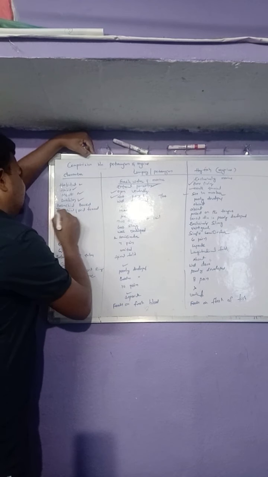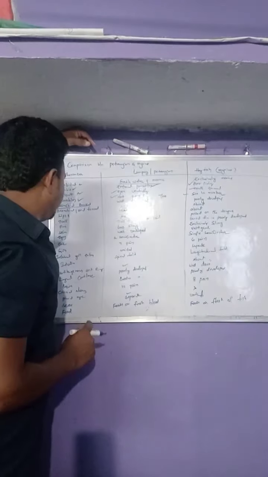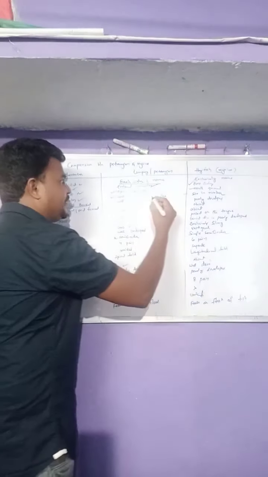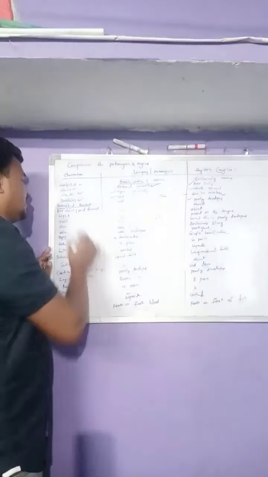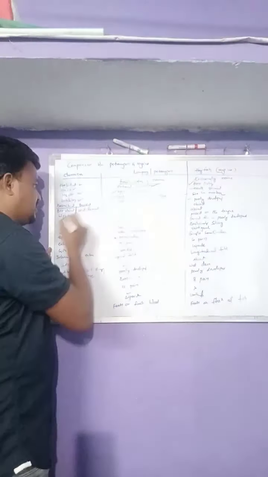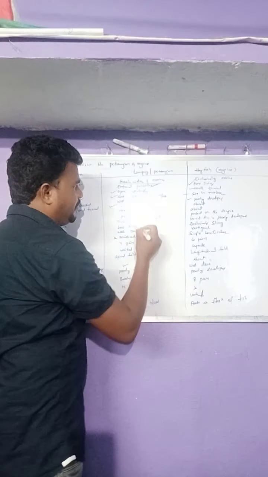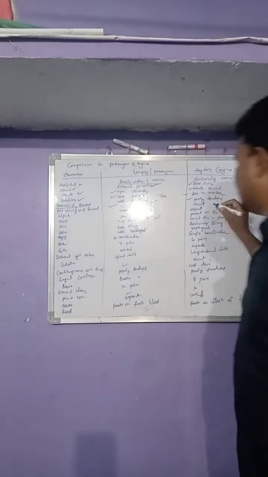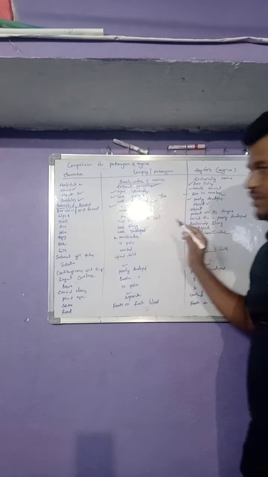Now the branchial basket, which is related to the respiratory system, is well developed in the lamprey and poorly developed in the hagfish. The oral funnel is also well developed in the lamprey and absent in the hagfish.